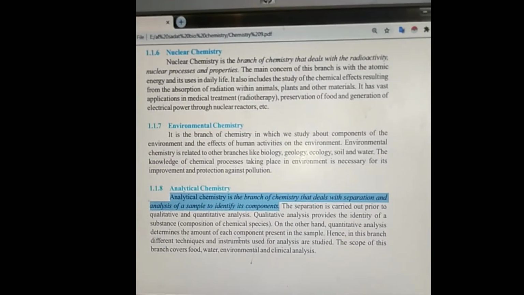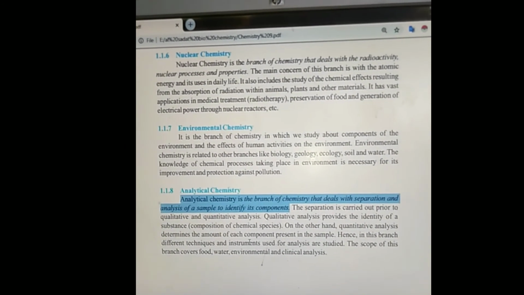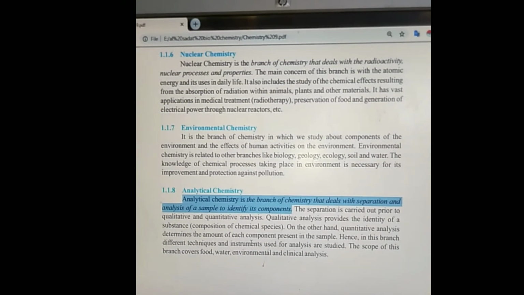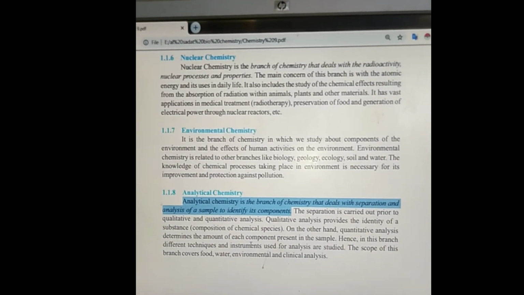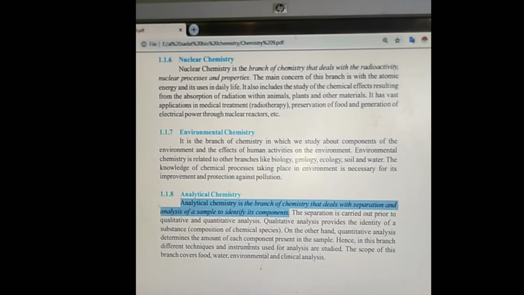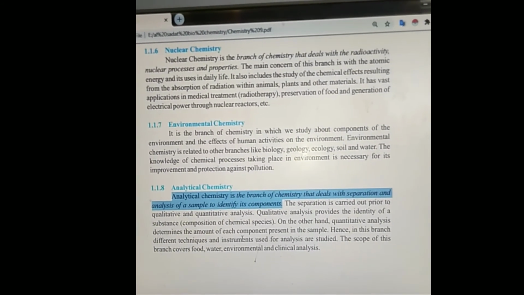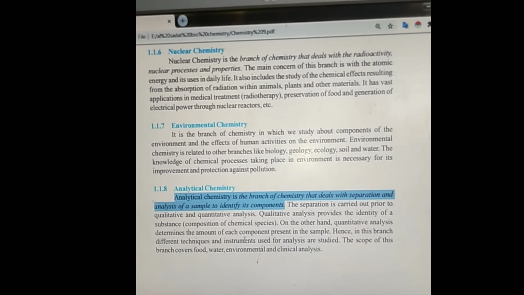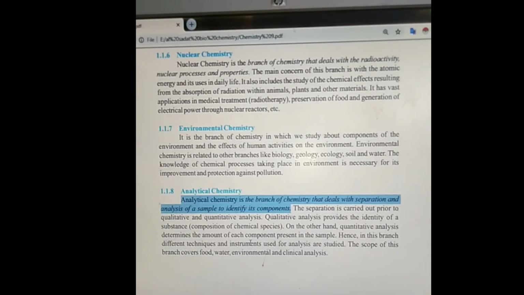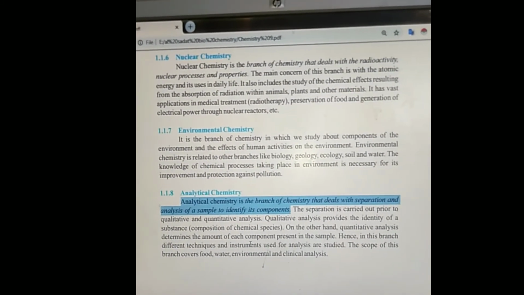and you have to adopt hit and trial method for it. You have to conduct various tests to find the functional group, which functional groups are present in it and which substances are present in it, and after that you find the ratio between them, and at last you find the components and the formula of that compound, and you notice all the components of that compound or mixture, whatever it is. That is known as analytical chemistry.